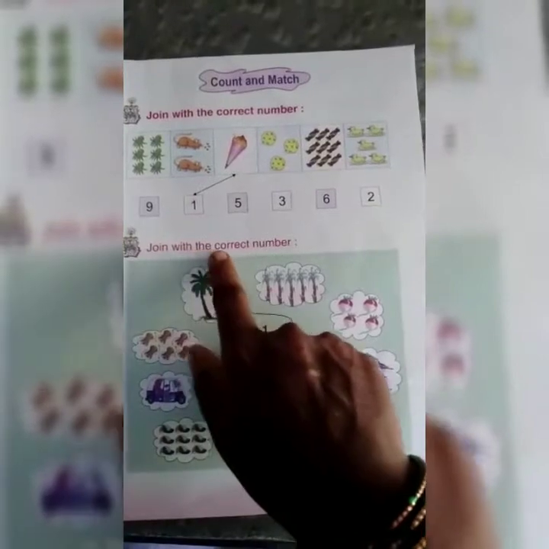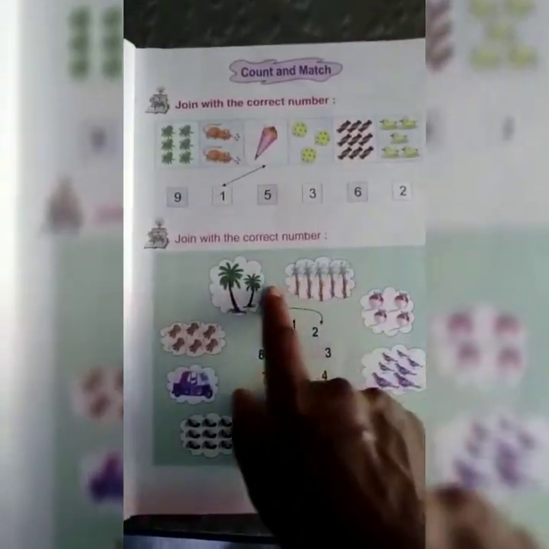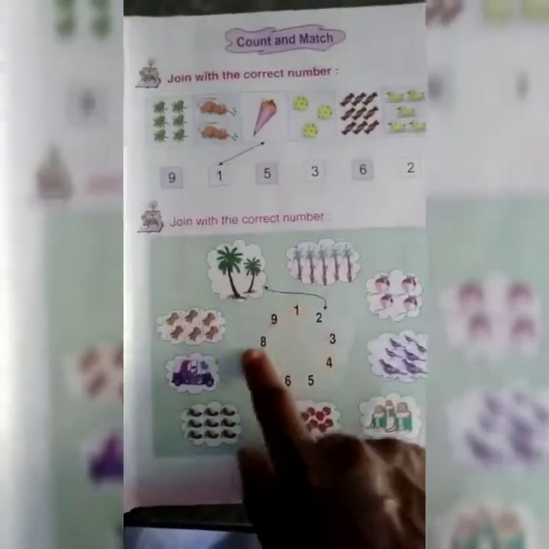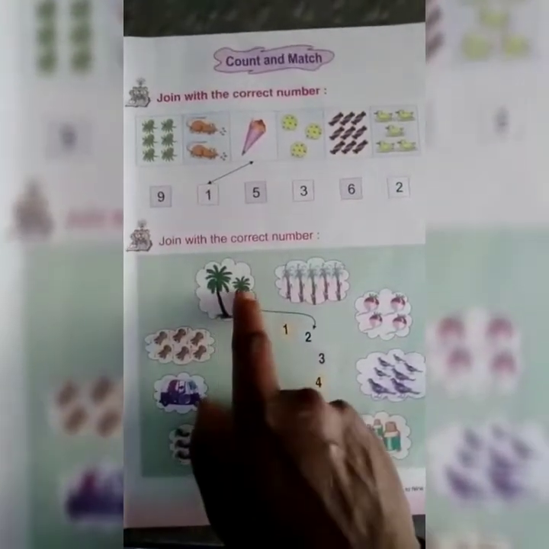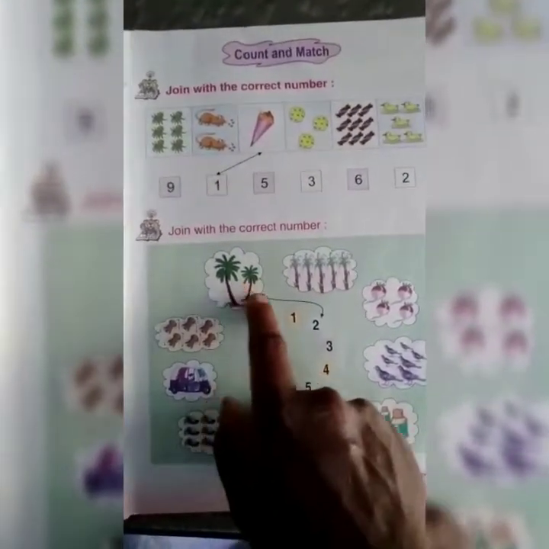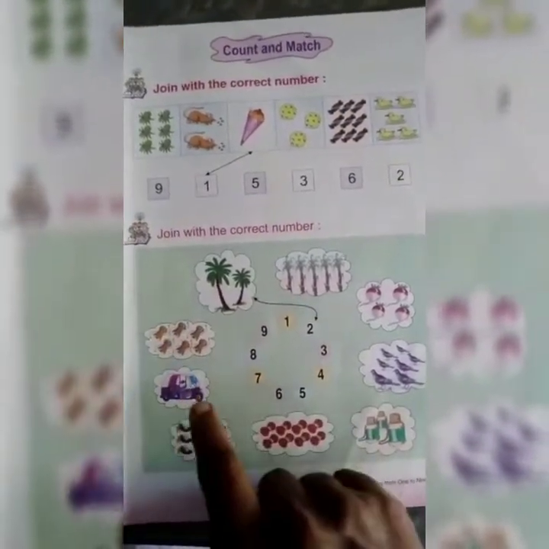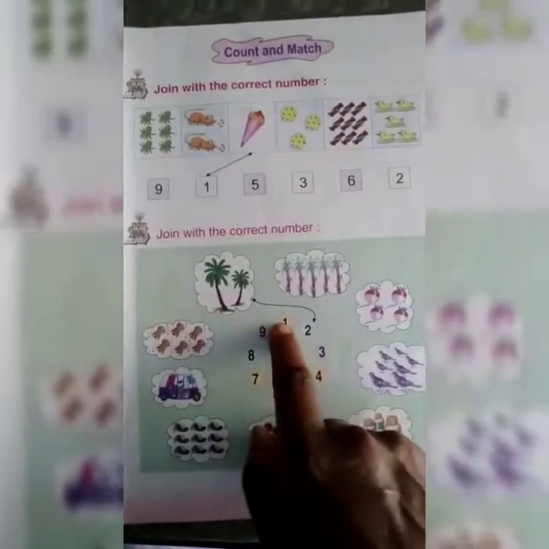Join with the correct number. How many pictures are there? Let us count the pictures and match the numbers. See there, these are 2 trees. Match number 2. These are only one auto. Match that 1.